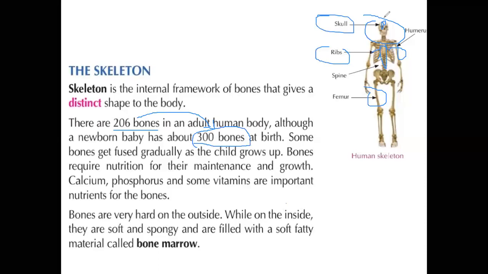It will form as one bone. So the number of bones will be combined and formed from one bone. That is why the number of bones will be reduced. Okay. Some bones get fused gradually as the child grows up. Yeah, it will be fused, meaning it will form a single bone.